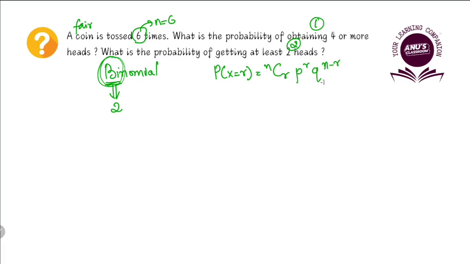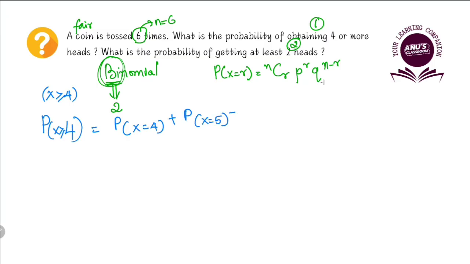Okay, so let us look at the first part first. The probability of obtaining 4 or more heads. Again, probability of x is greater than or equal to 4. What is that? Probability of x is equal to 4 plus probability of x is equal to 5 plus probability of x is equal to 6. You add it all up, you will get the probability.